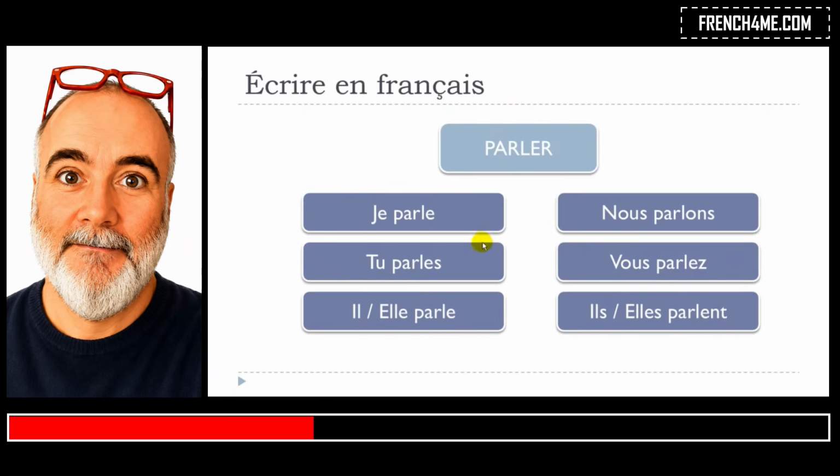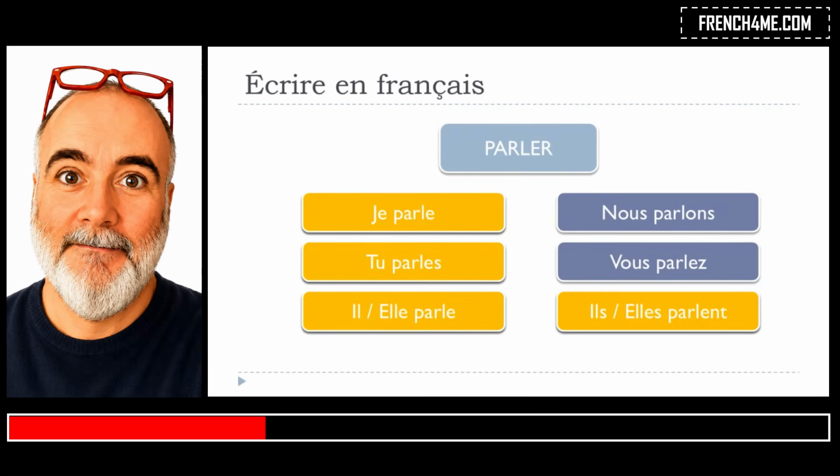And if you look carefully, you write it with e here, es, then you get ent here. So I only take these four forms just for a good reason. If you look carefully and if you listen to me, I will pronounce it je parle, tu parles, il parle, elle parle, ils parlent, elles parlent.